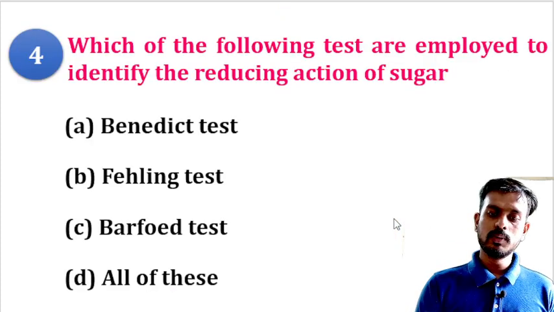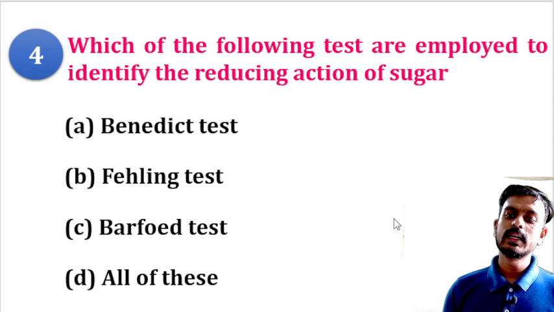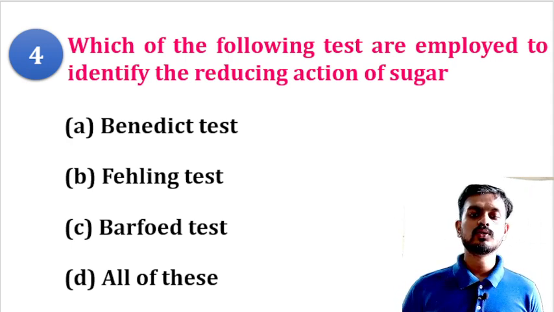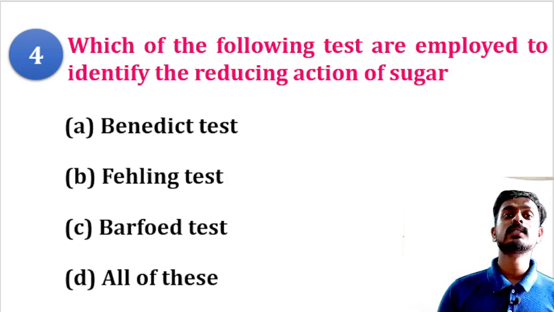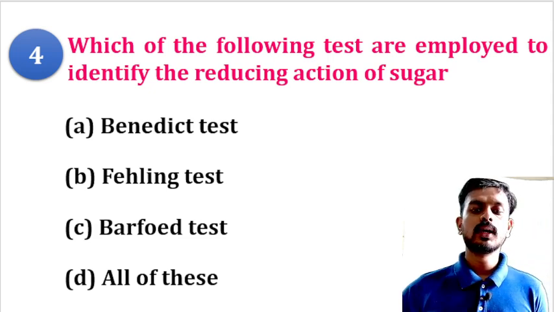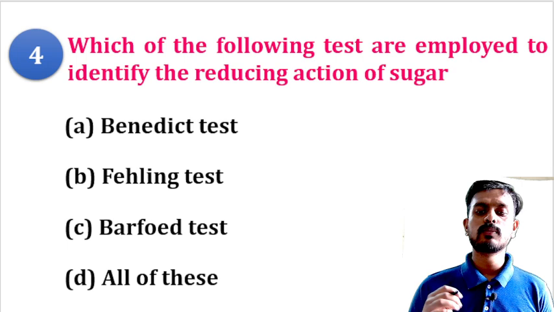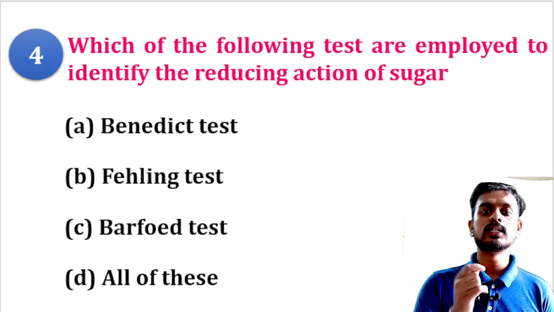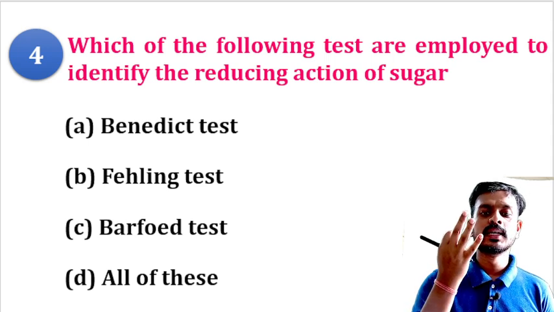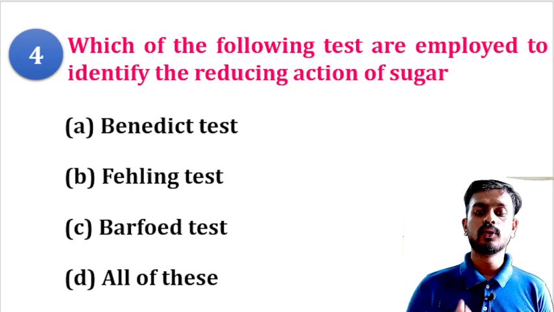Moving to the next question: which of the following tests are employed for the identification of reducing action of sugar? Reducing sugars are those sugars consisting of a free aldehyde or ketone group that can reduce the ferric ion or cupric ion to cuprous ion. So Benedict test, Fehling test, Barfoed test, remember all three tests. All three tests are employed for the identification of reducing sugar.